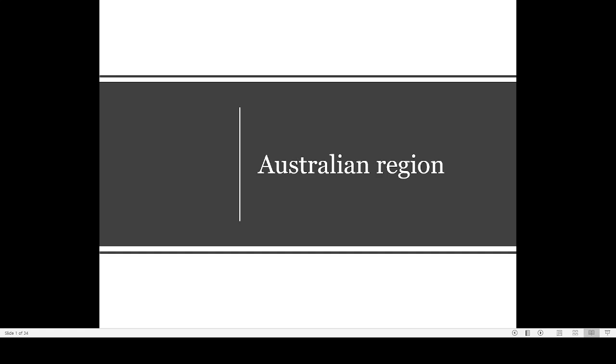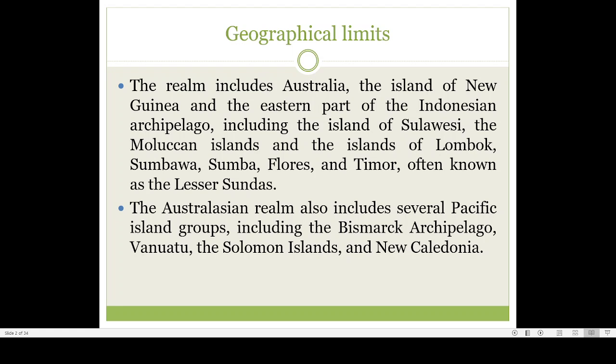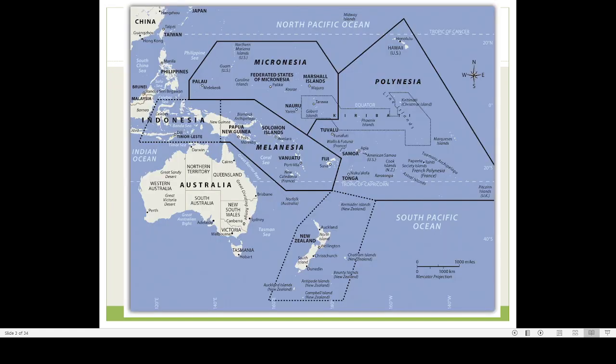So today we will be starting with the first realm, and that is known by the name Australian realm. Now, in the case of Australian realm, you may have some idea where Australia is, and if you look at this map, this is the map of Australia. So Australia is a small continent.